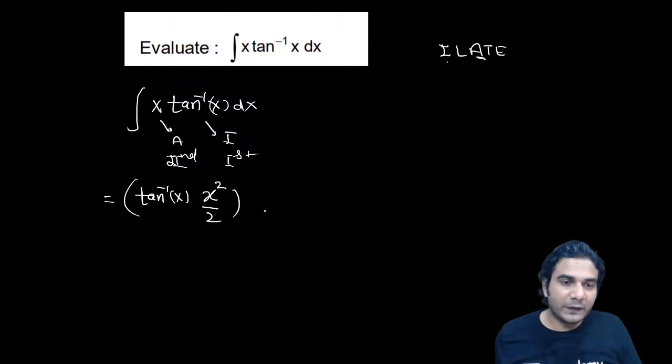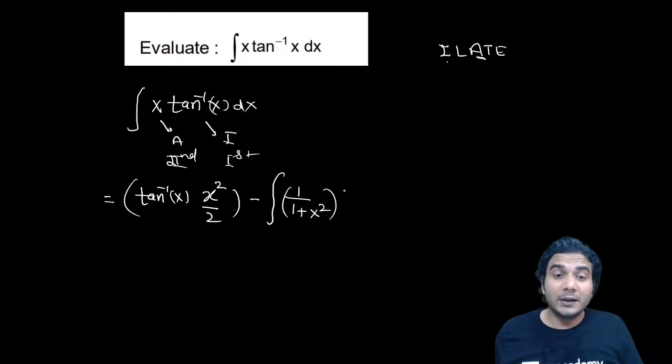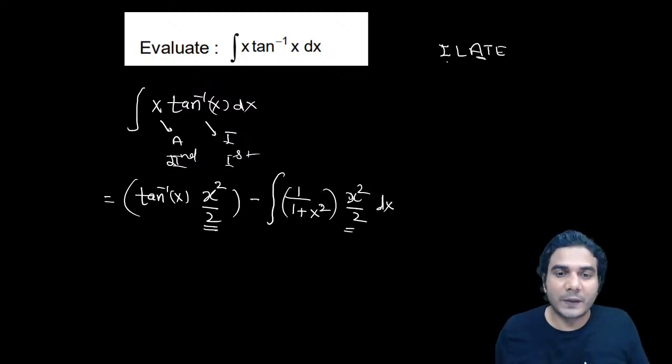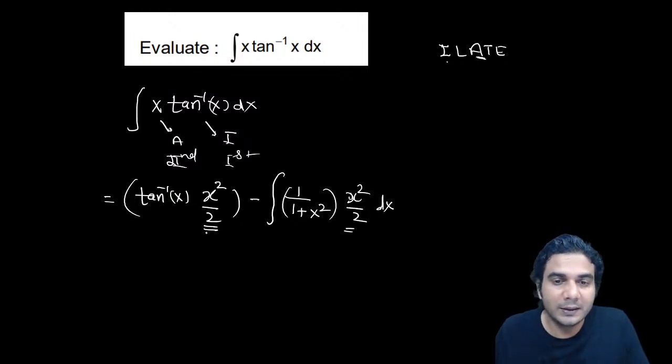Alright, so this is the first part, minus. In the second part, you need to integrate the differentiation of the first function. The differentiation of tan inverse is 1 upon 1 plus x square. I'm directly writing the derivative of tan inverse. This is the differentiation of the first function into the integration of the second, which I have already got as x squared by 2. You have already written it here, right? So I'm just copying the same thing here. And it is the integration of the product of these two, the derivative and antiderivative of f and g, first and second. Alright, so this is another version of integration. This you need to do.